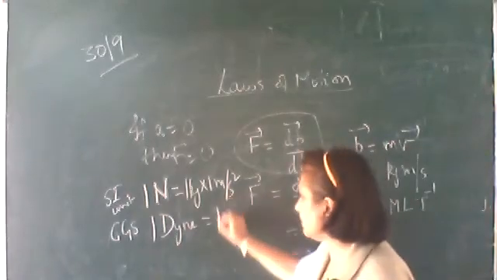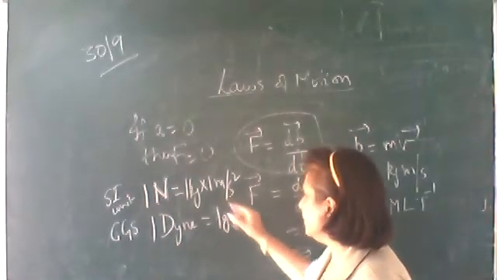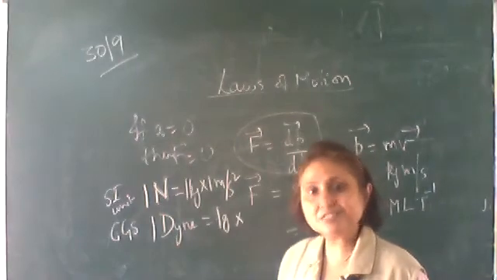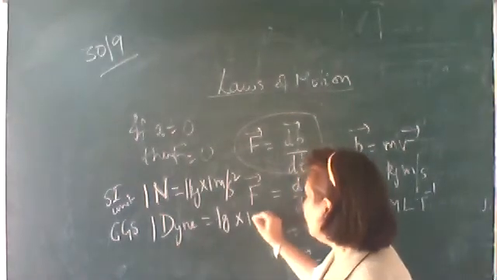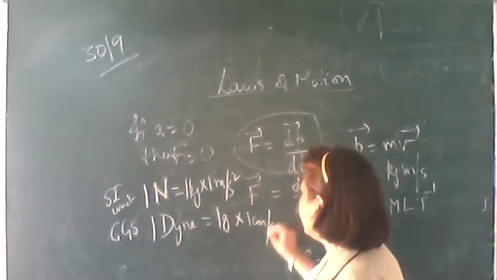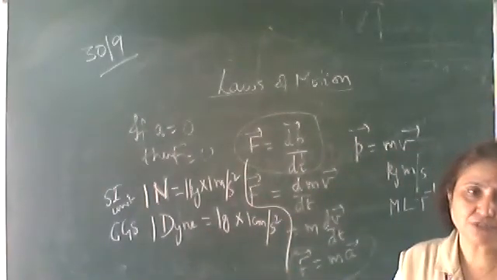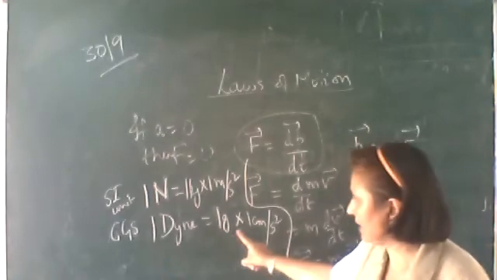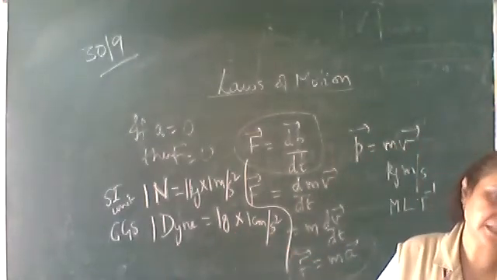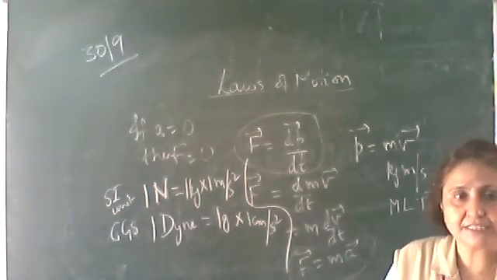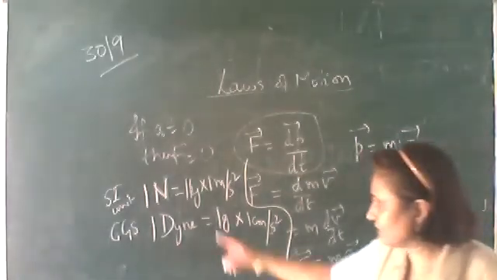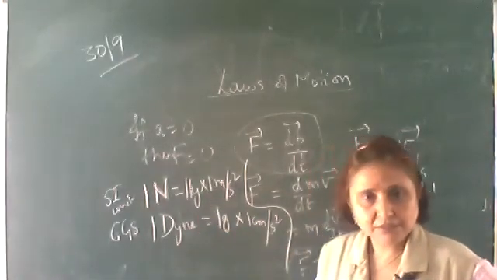In CGS system, mass is measured in grams and the acceleration in centimeter per second square. 1 gram into 1 centimeter per second square. So 1 dyne is the force, which when acting on a mass of 1 gram produces an acceleration of 1 centimeter per second square. Okay, these are the absolute units.